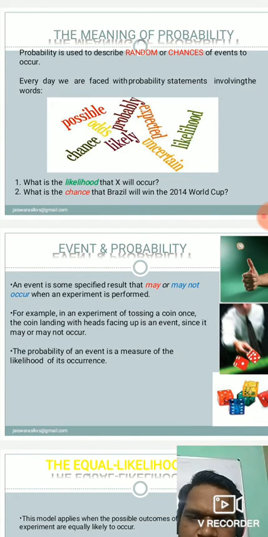So an event is some specified result that may or may not occur when an experiment is performed. For example, in an experiment of tossing a coin, the coin landing with the heads facing up is an event. Since it may or may not occur, the probability of such an event is a measure of the likelihood of its occurrence.